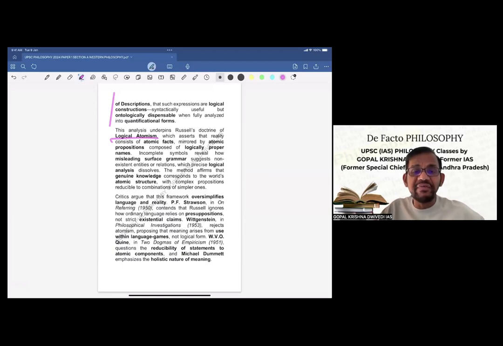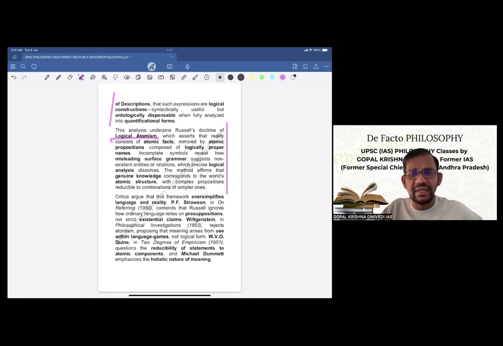Incomplete symbols reveal how misleading surface grammar suggests non-existent entities or relations, which precise logical analysis dissolves. See, the method affirms that genuine knowledge corresponds to the world's atomic structure, with complex propositions reducible to combinations of similar ones. So here in this paragraph, we are trying to link his theory of descriptions to logical atomism.